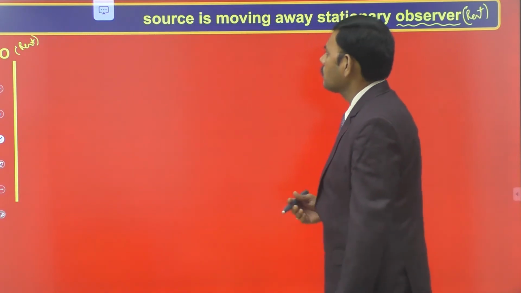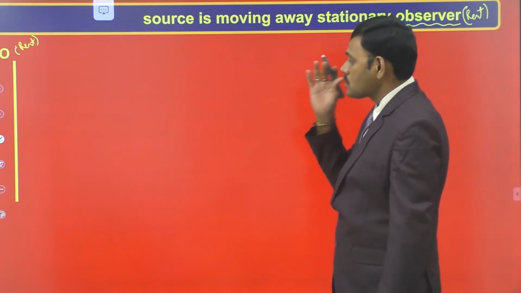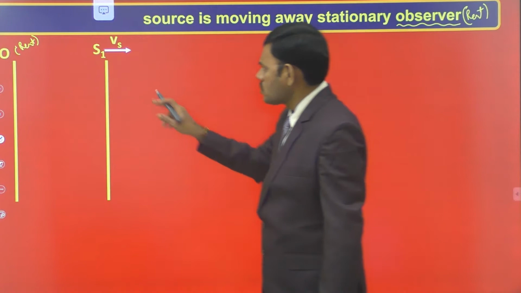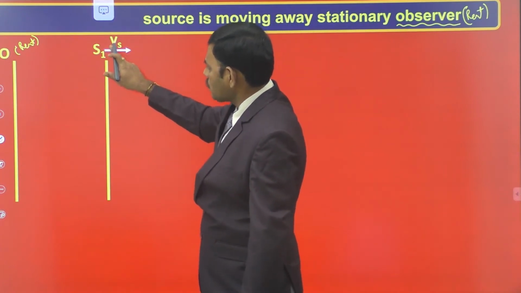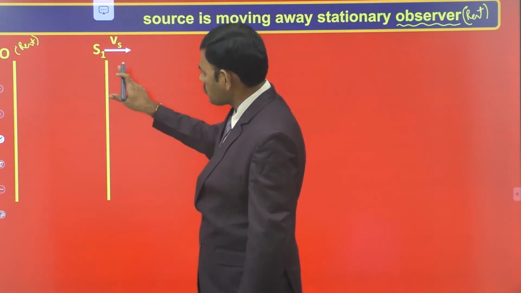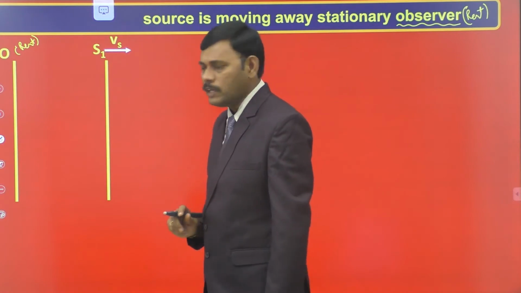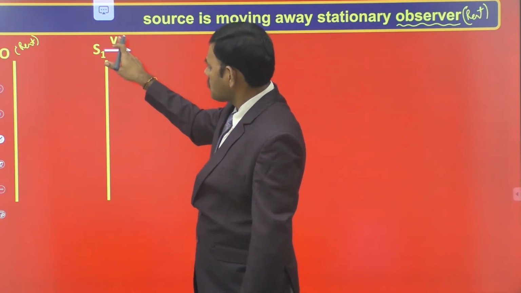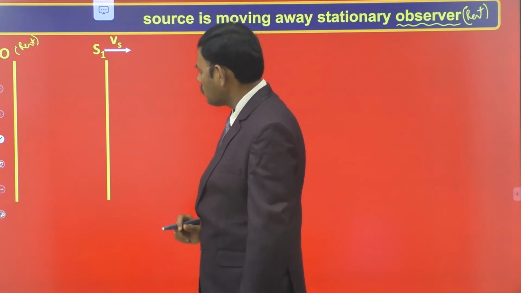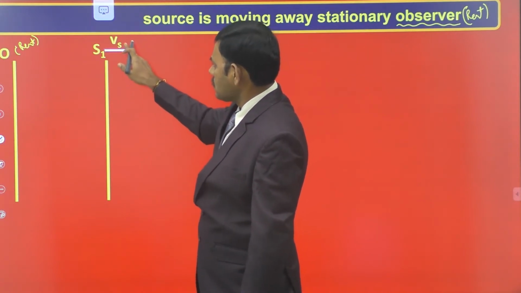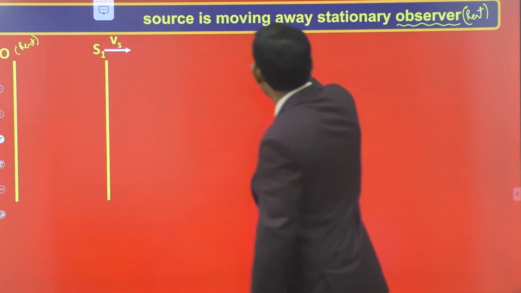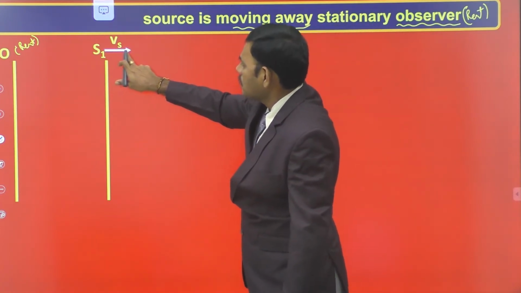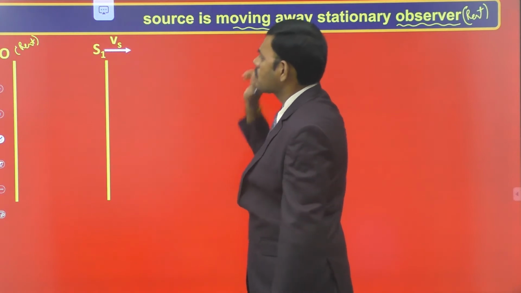Let us consider a source. Here in this animation you observe the source at S1 position. Initially let the source be at S1 position. Actually it is traveling with velocity Vs. Vs is the velocity of the source, which is moving away. See the arrow mark in white color, which shows the direction of motion of the source.